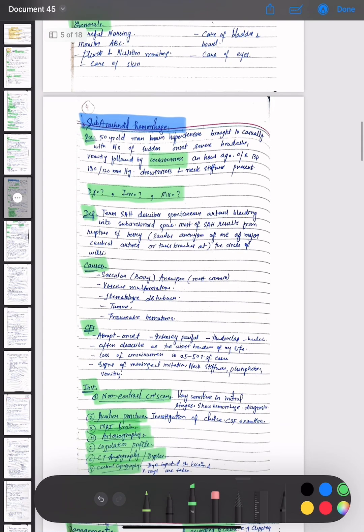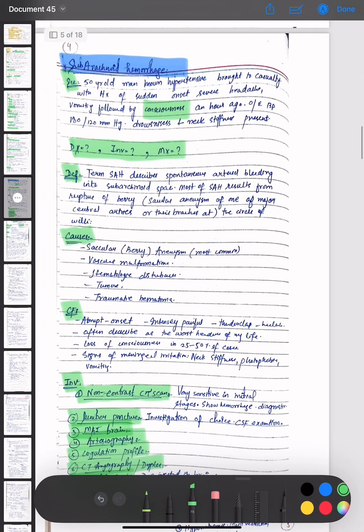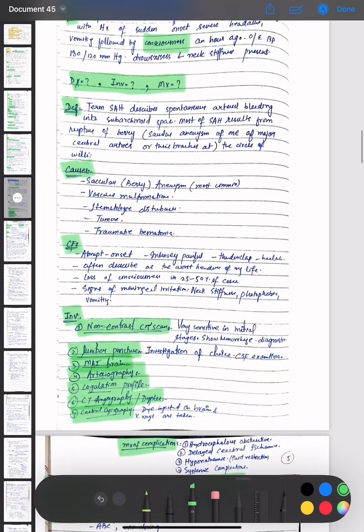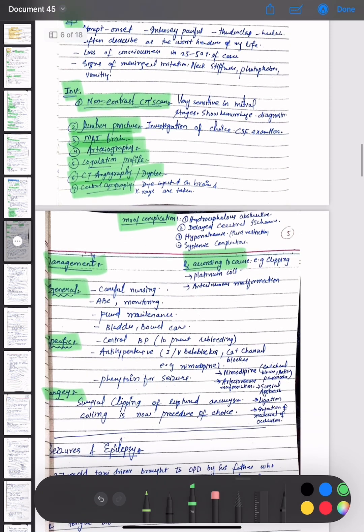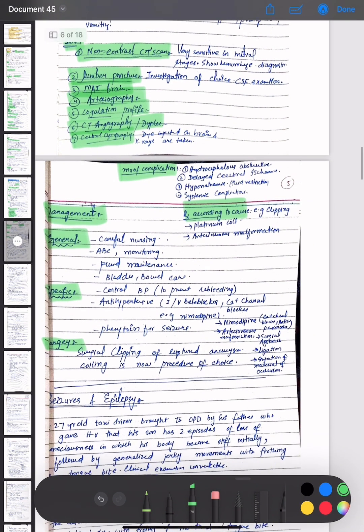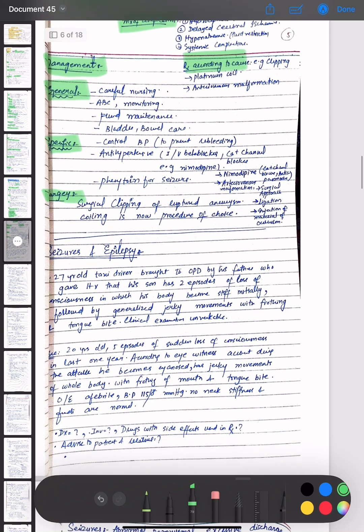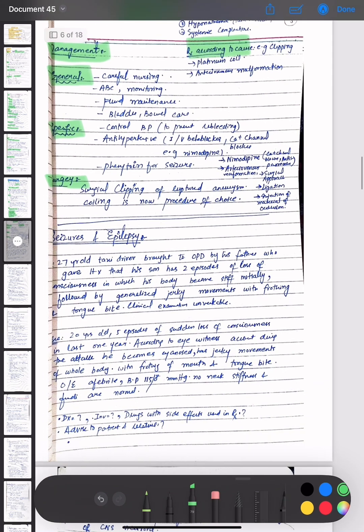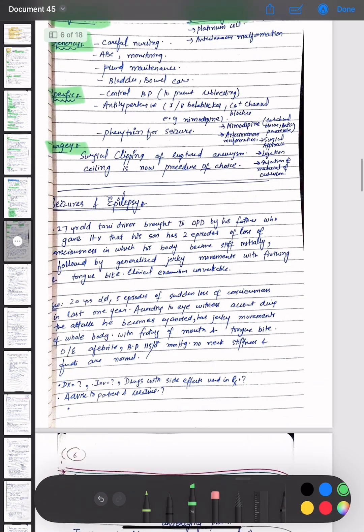So we have discussed subarachnoid hemorrhage, the scenario for subarachnoid hemorrhage, then we discussed the definition, the causes, the clinical features, then the investigations, which are non-contrast CT scan, lumbar puncture, MRI, brain arteriography, coagulation profile, CT angiography and Doppler, and cerebral angiography. Then the management of the complications, the management, that is general, the specific, and surgical approaches, and the treatment according to the cause.